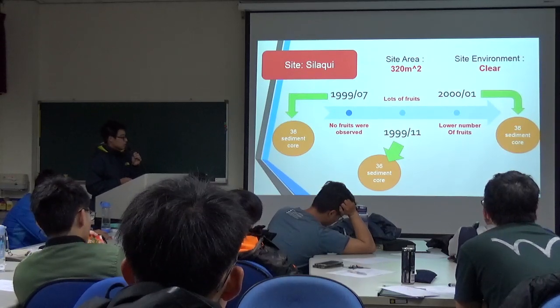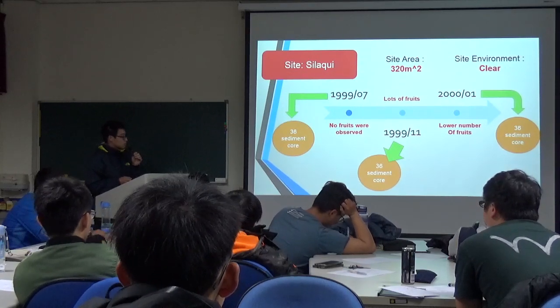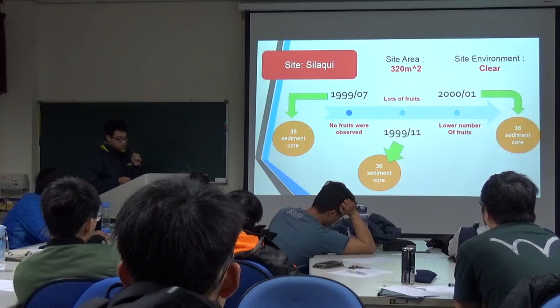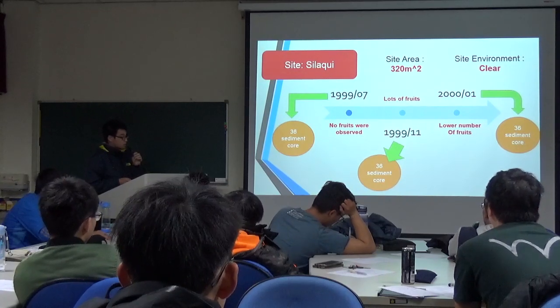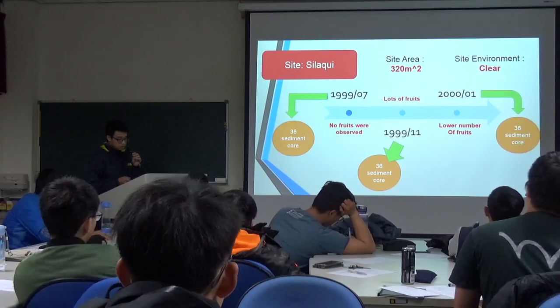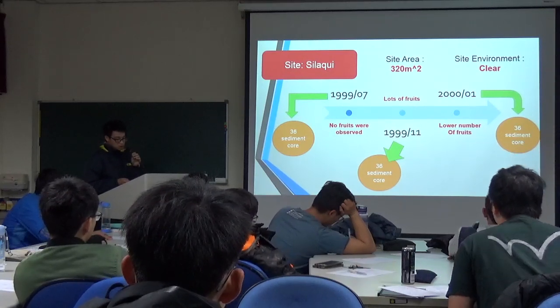And why did we choose these three times? Because the first time, in July, no fruit were observed; the second time, there were a lot of fruit; and the third time, there was a lower number of fruit.